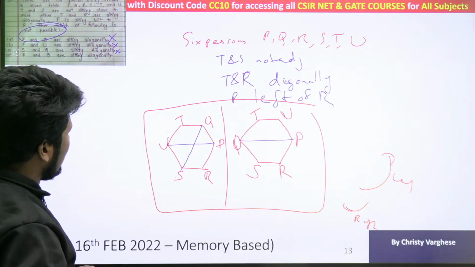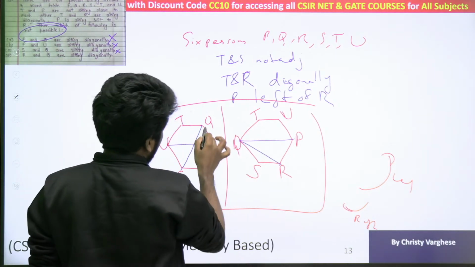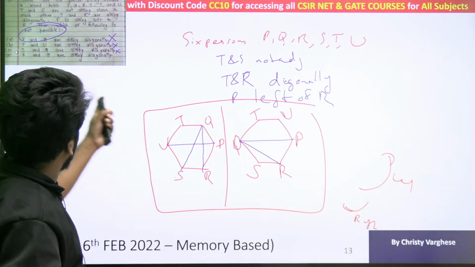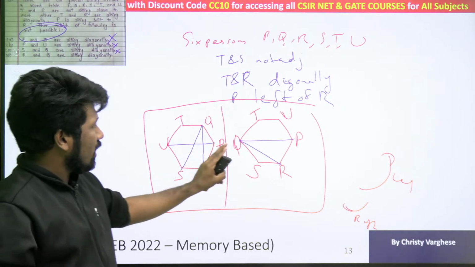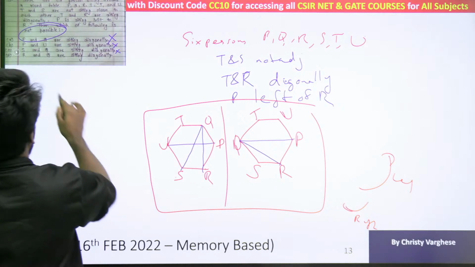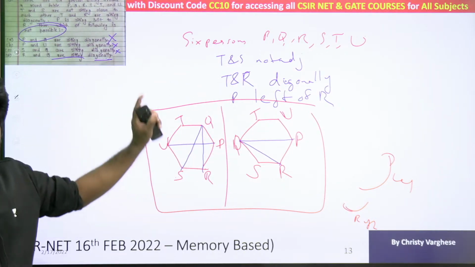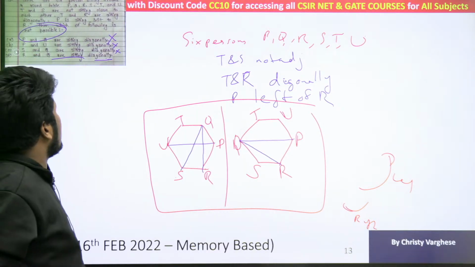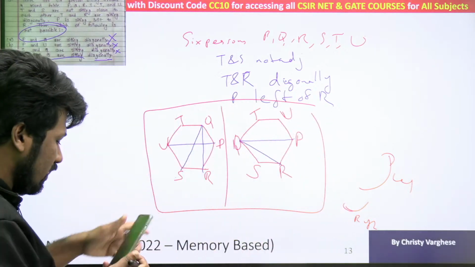R and Q are sitting diagonally. This is not diagonal. This is also not diagonal. Diagonal means diametrically opposite. That is the meaning. Anyway, here diagonally means diametrically opposite. So definitely R and Q sitting diagonally is not possible with respect to this data. If the data is exactly like this, this option will be the correct answer. R and Q sitting diagonally not possible. Did you all understand? This is a very interesting, simple question only.